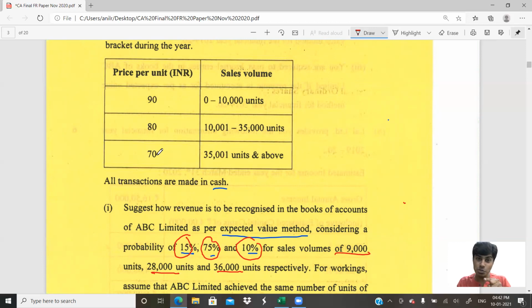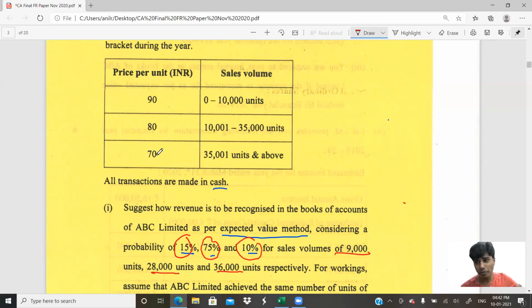Should I take the respective amount per unit and then find the total value? That is the question. Did you understand? So should we just use the weighted average of probability to find the total units, and then apply the price per unit for that, or do we multiply the respective price per unit with that probability and then find the value in total? Very ambiguous part.